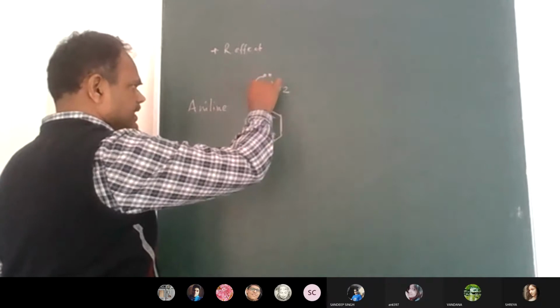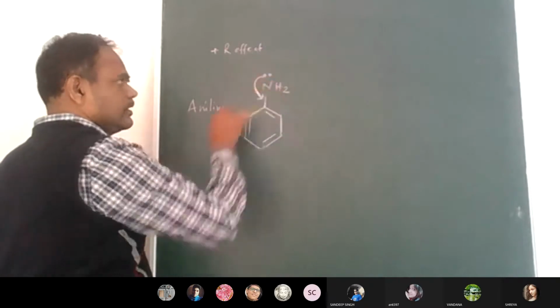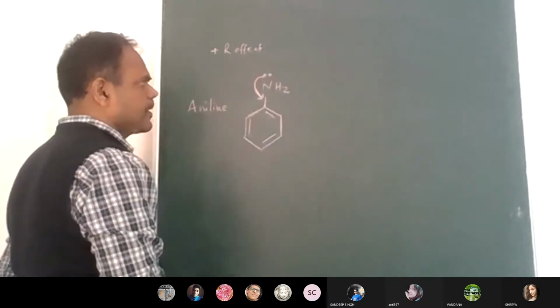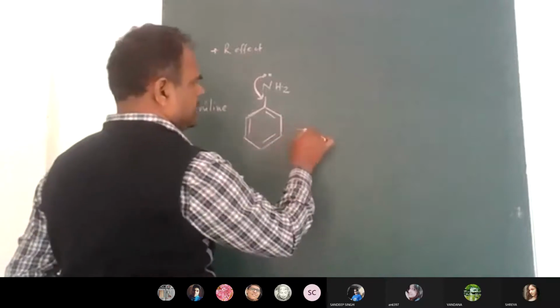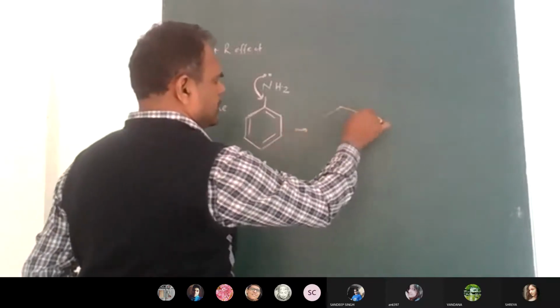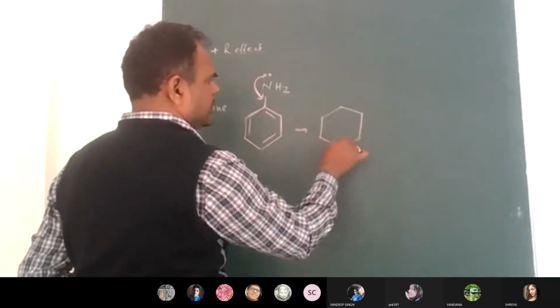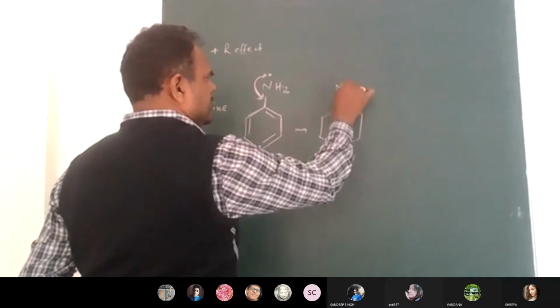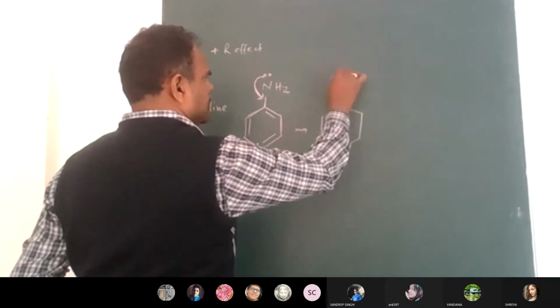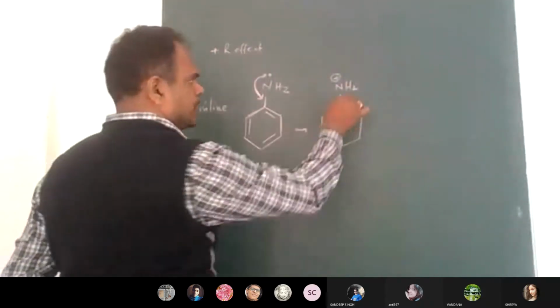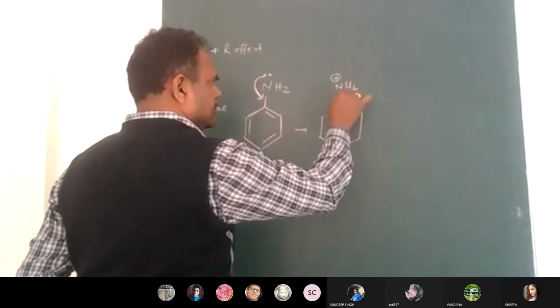Now I am indicating like this, which means electrons are coming between the nitrogen and carbon. Guess what happened next? On the nitrogen, what kind of charge will be formed? Positive or negative? Positive.